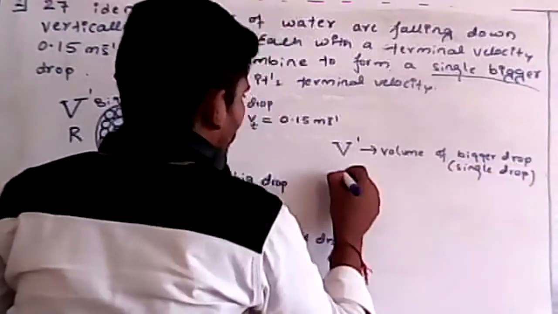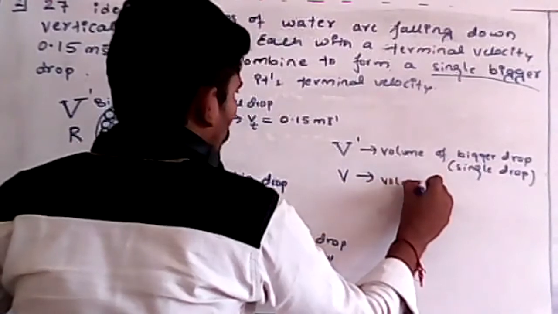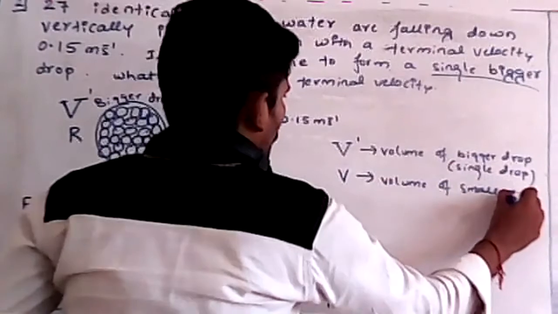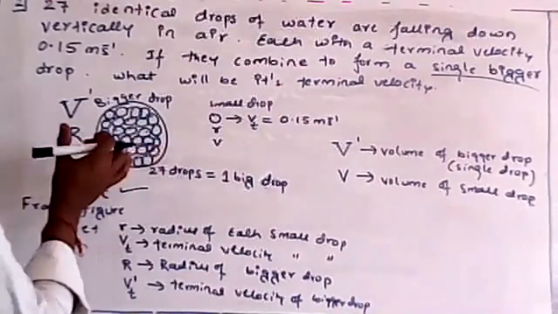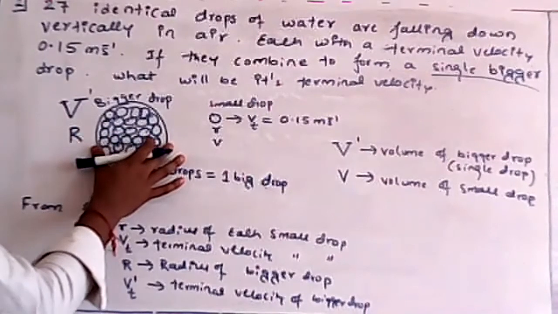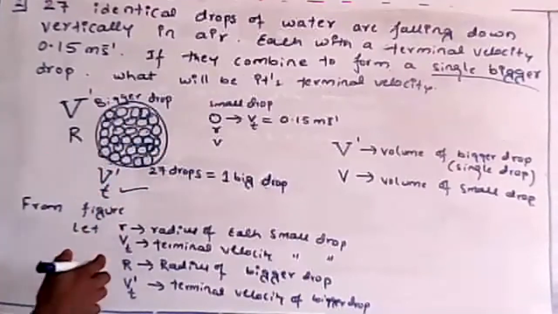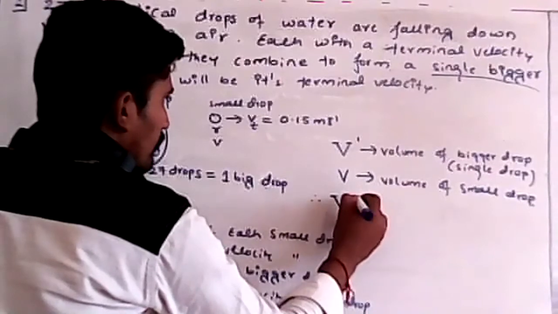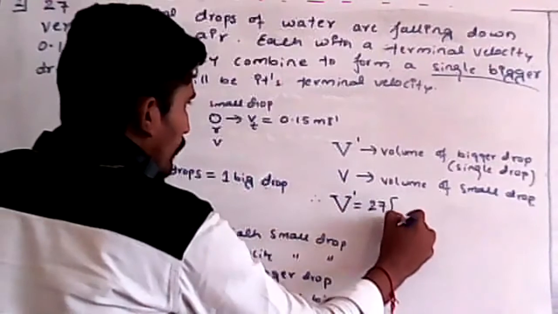Then we can write V. So this is the volume of the smaller drop. Now remember students, by seeing this only you can tell that the bigger drop volume is nothing but 27 times that of a single small drop. So therefore V dash is nothing but 27 times the volume of small drops.